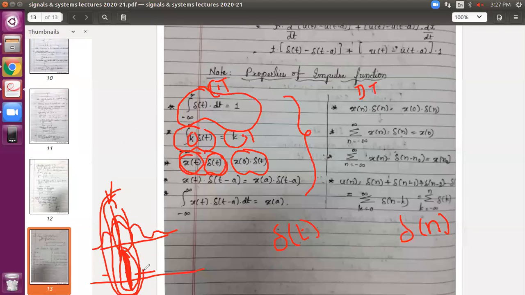Only this center point matters while multiplying. That's what is written here. It is as good as multiplying delta with x of 0. What is x of 0? The center value of the given x of t. And the shifted version is written here.